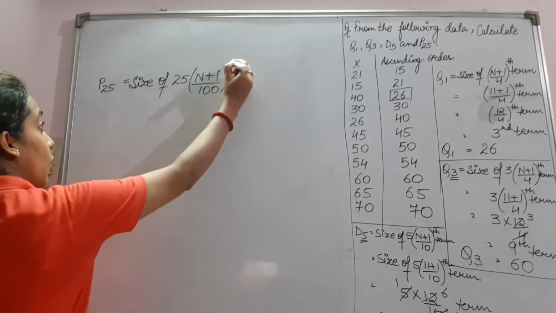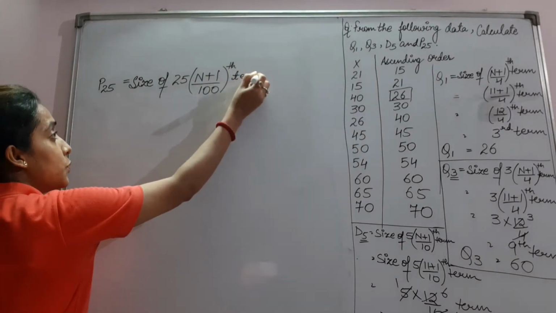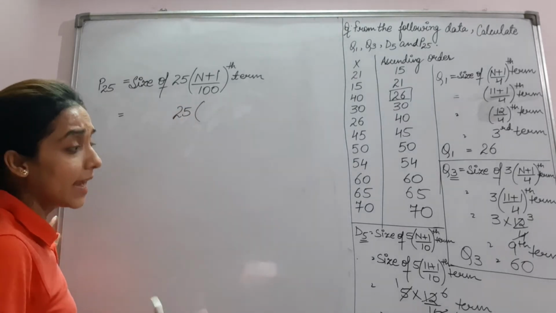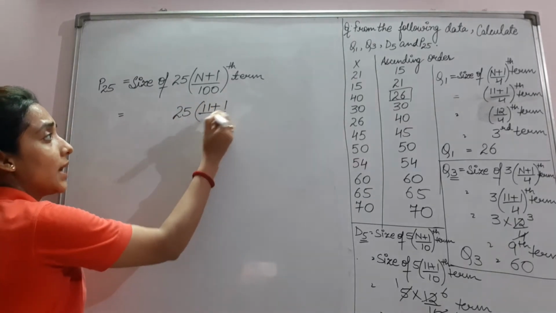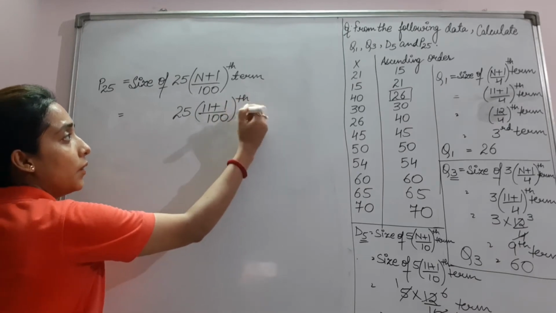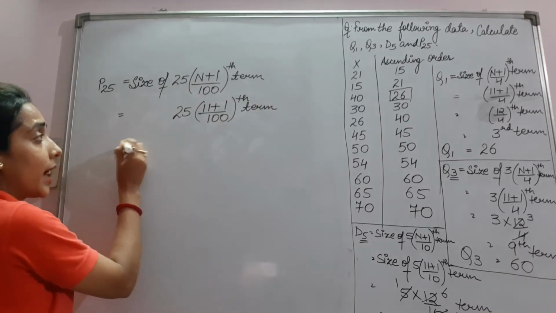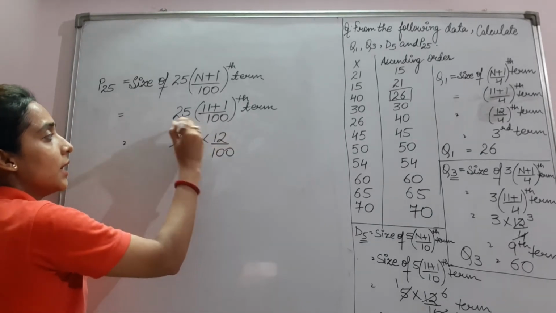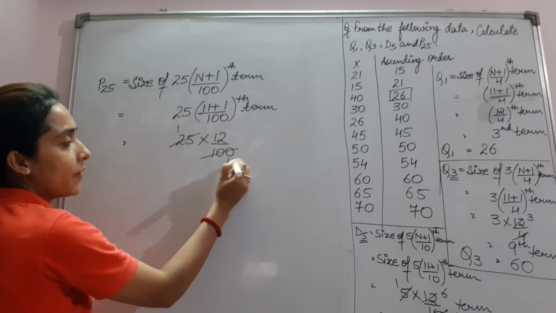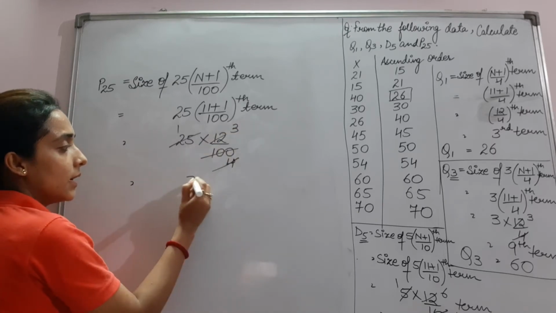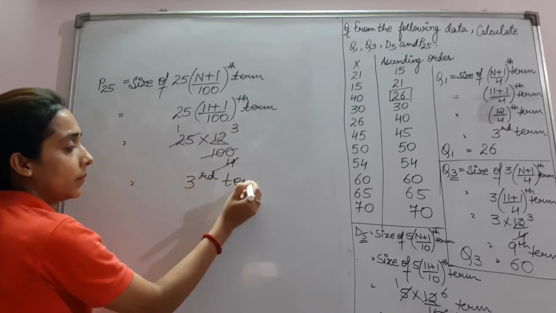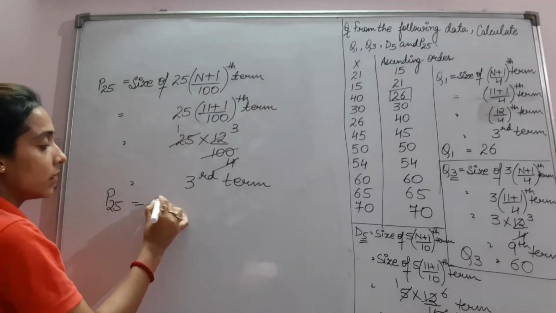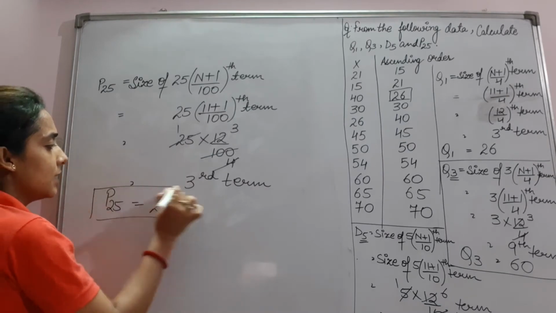So it will be 25 multiplied by n, that is 11 plus 1 upon 100 term, right? 25 into 12 upon 100. 25 ones are 25, 4, and this will be the third term. So P25 is equal to the third term, which is 26.